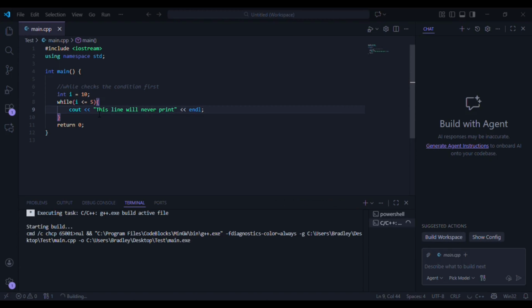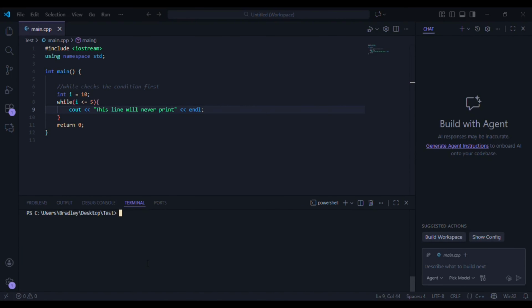Let's do Control Shift B, right? Let's do main.exe, right? And that's it. Nothing happened. The condition is false from the start. The loop doesn't even wake up. That's why while is cautious and it asks for permission before doing anything.